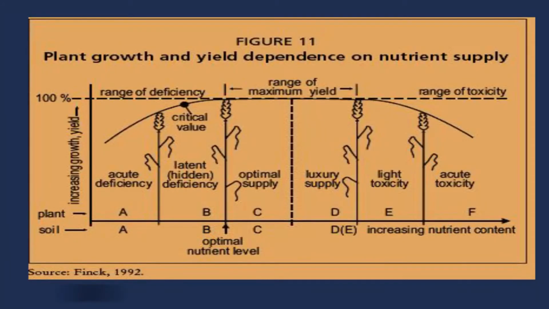Please see this picture carefully. Plant growth and yield dependence on nutrient supply. This is picture C. Please see the x-axis. On the x-axis you have nutrient concentration in soil or plant. In soil it is called nutrient content, in plant it is concentration. Moving along the x-axis, it is increasing. Also see the y-axis, where there is increasing growth or increasing yield.